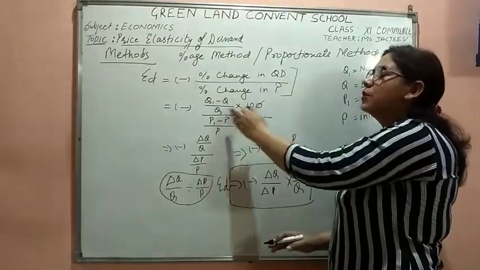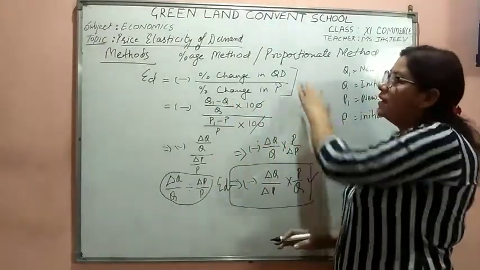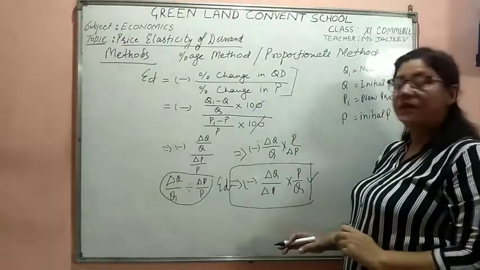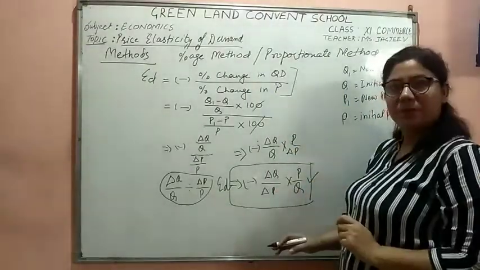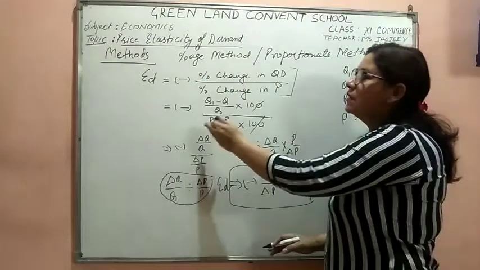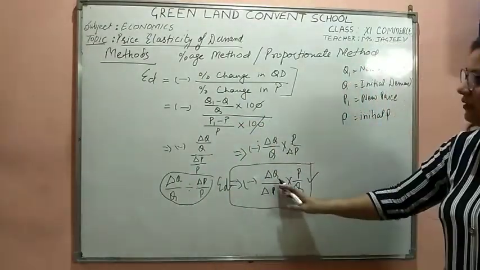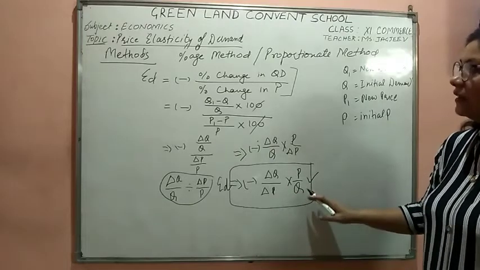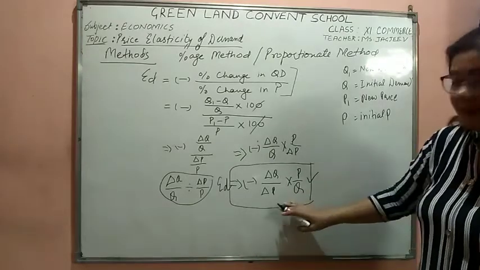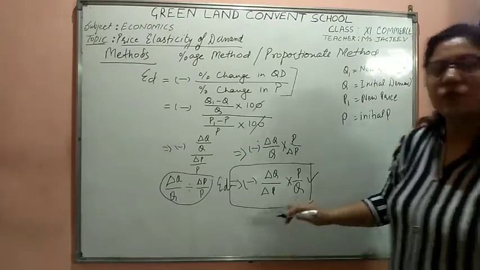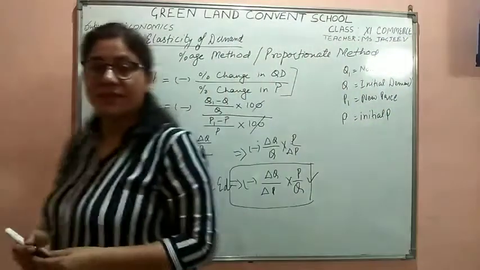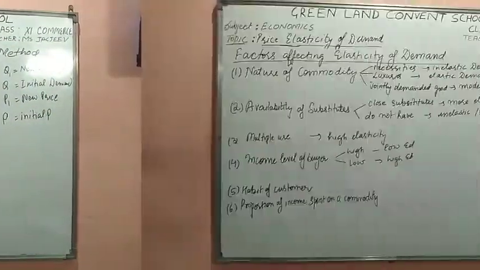Q1 minus Q upon Q into 100. If we are given the percentage change in quantity demanded, we need to find the percentage change in price. How do we find it? P1 minus P upon P into 100. If we are given all these things, then we can go directly for this formula. We will solve a few questions with the help of the percentage method.